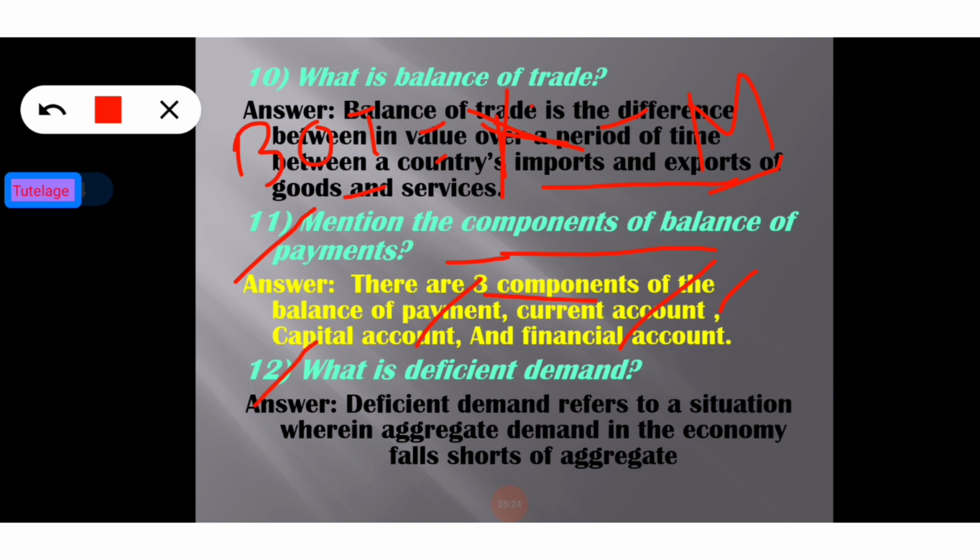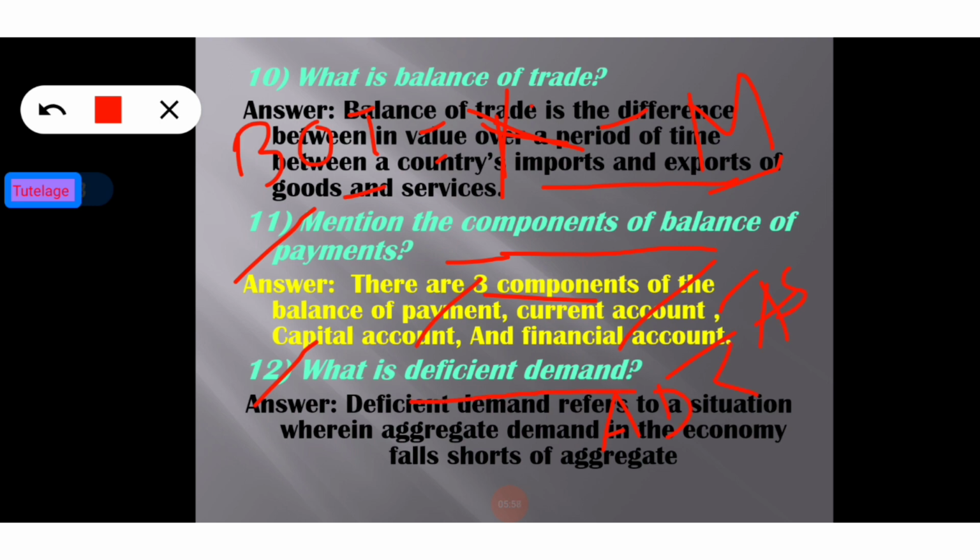Now move on to the next question. What is deficient demand? What do you mean by deficient demand, learner? We all know that deficient means decreasing, in simple terms. Deficient demand is a situation when aggregate demand falls short of aggregate supply. That means aggregate demand is less than aggregate supply.